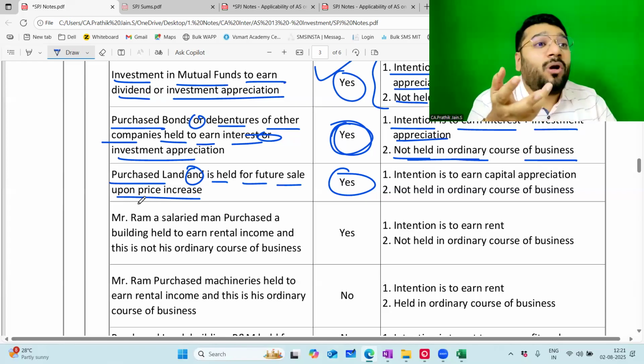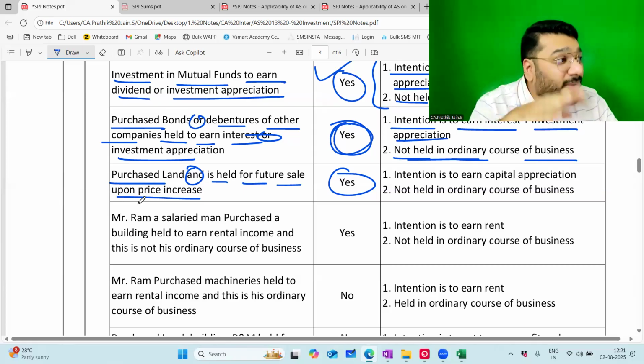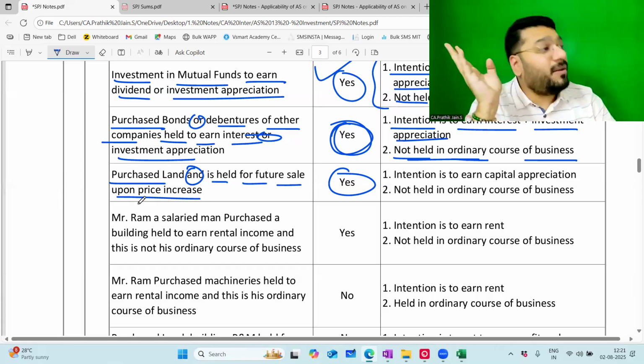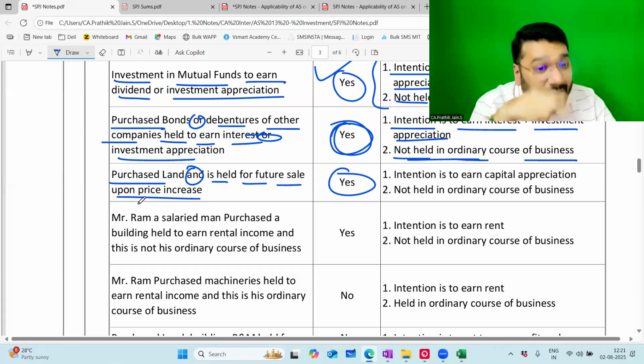And since my motto is to hold less than 12 months, I'll call it a short-term investment. If I invest money in the share market, where I feel that I should get the money after 12 months, I want to sell after 12 months, then that becomes long-term. About this in-depth, I'll discuss in some time.